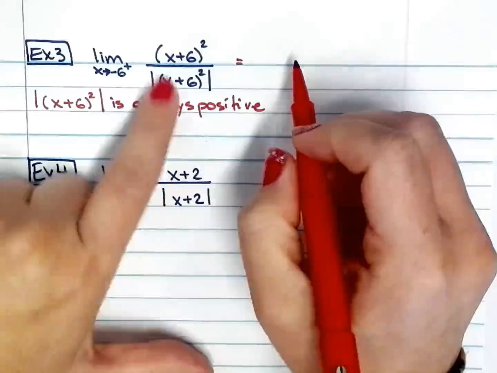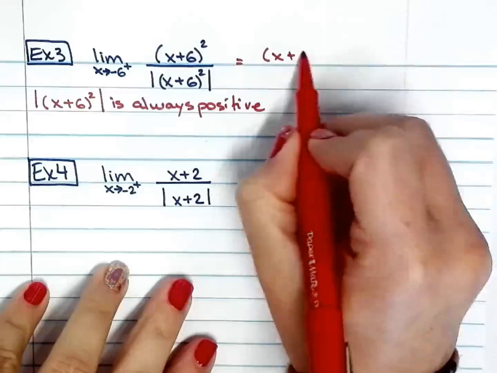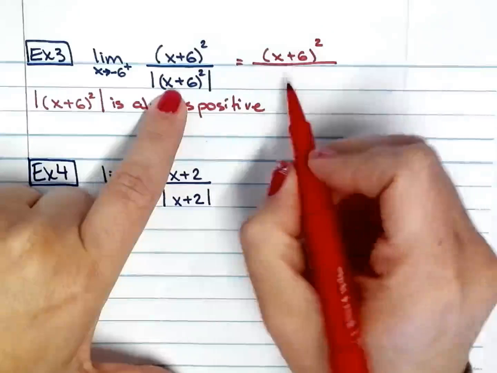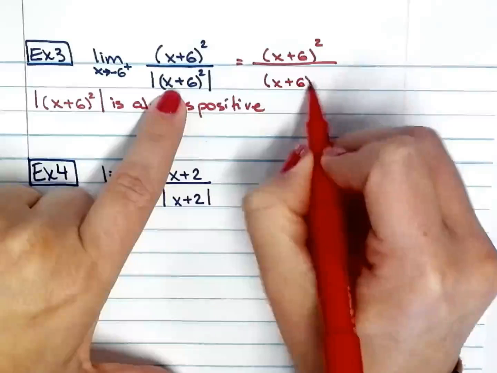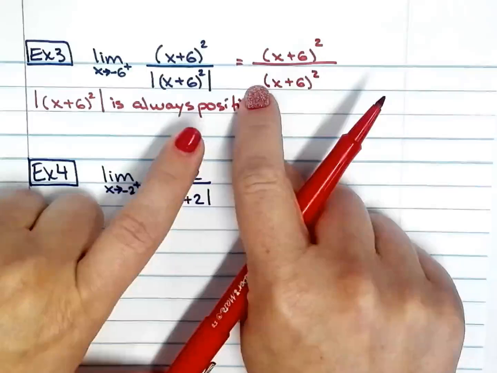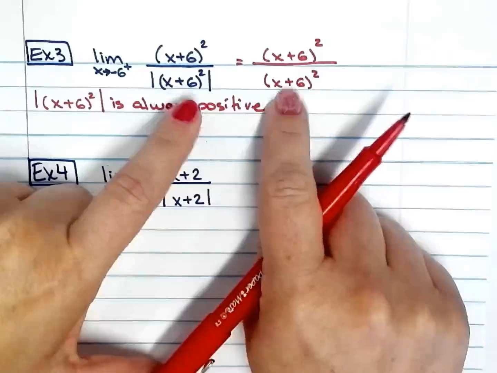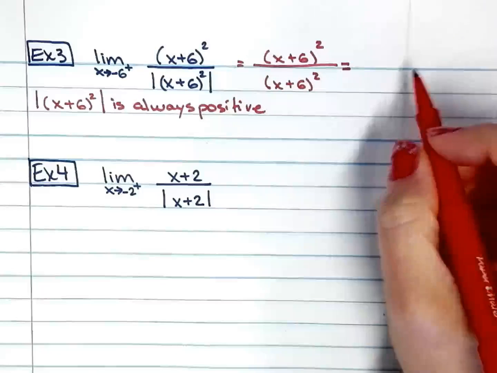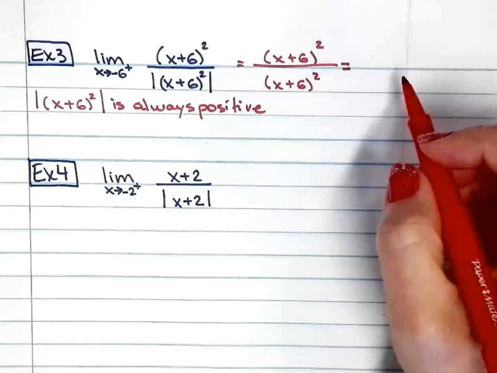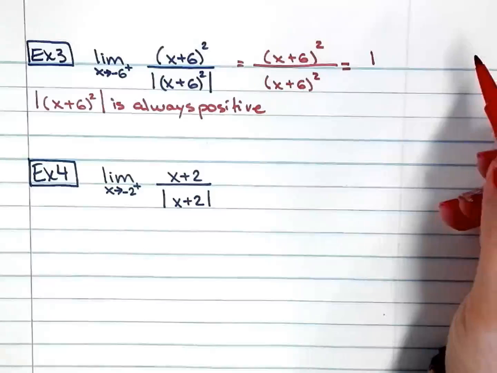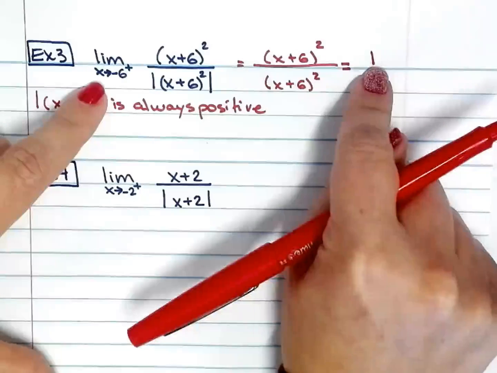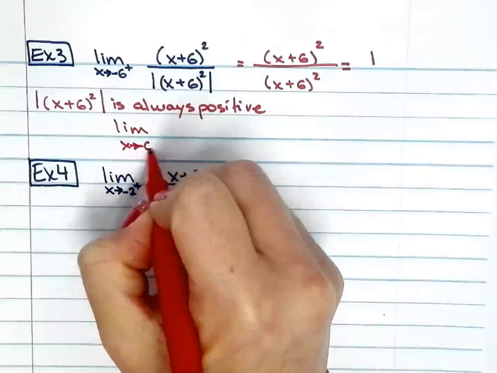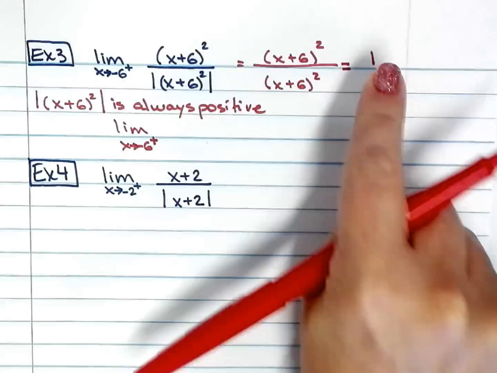So when you go ahead and you substitute that, so I already had the x plus 6 squared over. Since this is always going to be positive, I can rest assured that this is true. So I don't have the negative option and the positive option. This is always going to be positive. So you look at me and you go, well, wait a minute. Why can't I just simplify this down to 1? Well, you actually can. And at this point, isn't that easy to find the limit as x approaches negative 6 from the right of 1?